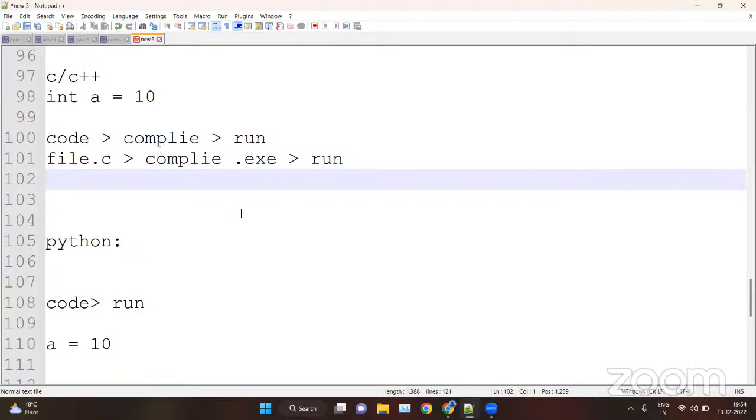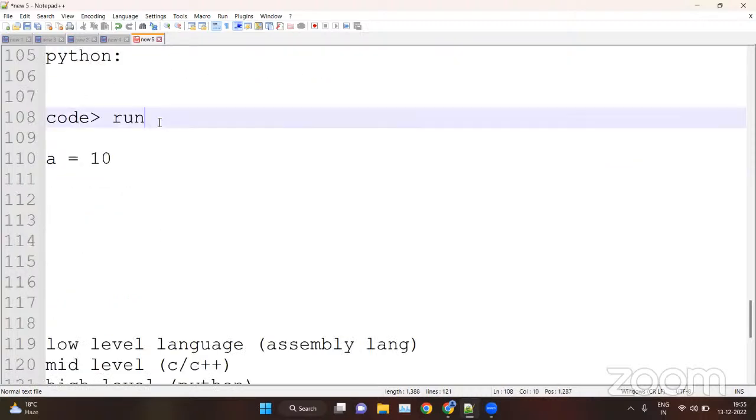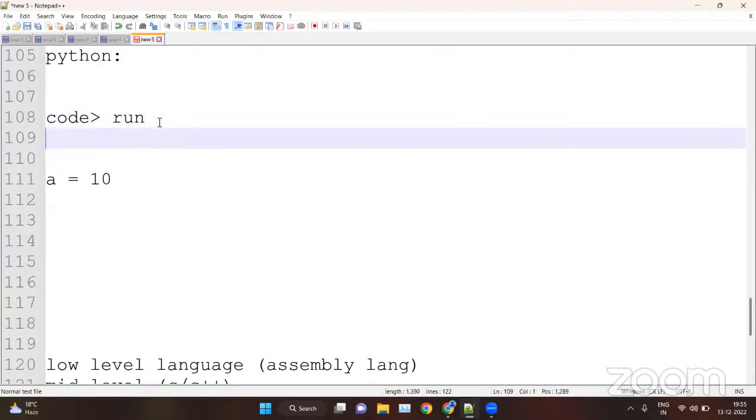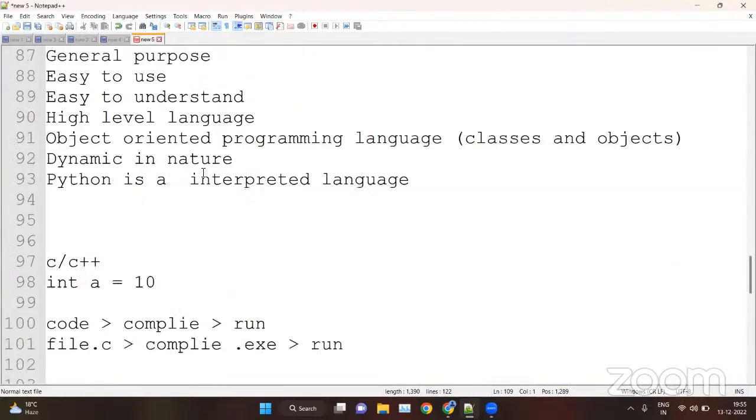And if you face any error, the compiler will tell you to please fix your error first and then compile it again. Or if you want to make any changes, first make your change, then compile it, then run it. But in Python, we just code, we just run. If we have any error in the code, or if we want to make any changes, we make changes and then we run. If we have any error, we fix it and then we can run. That is why we can say that Python is an interpreted programming language.